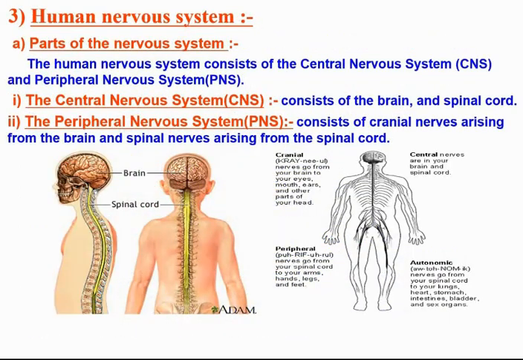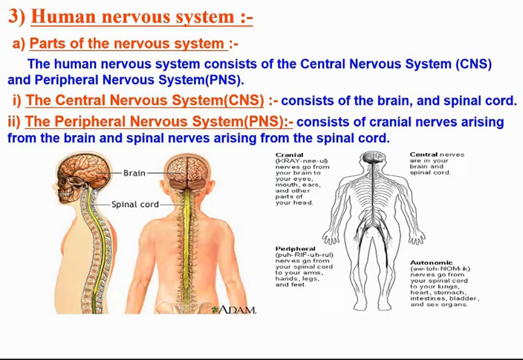So, as we have discussed earlier, in animals, control and coordination is done by the nervous system and endocrine system. So, let us first of all discuss the most important topic, the human nervous system, and then we'll be discussing the endocrine system also. So, basically, the human nervous system consists of CNS, the central nervous system, and PNS, the peripheral nervous system.